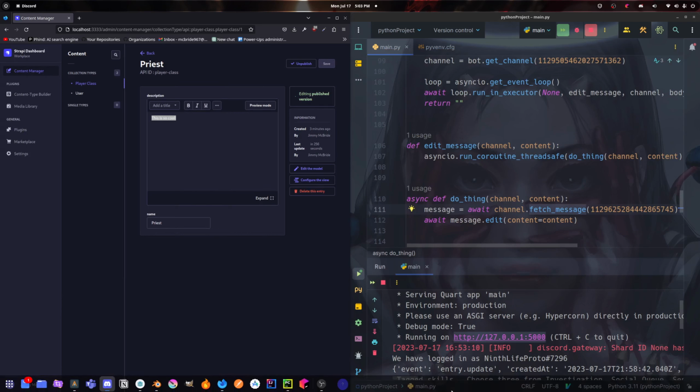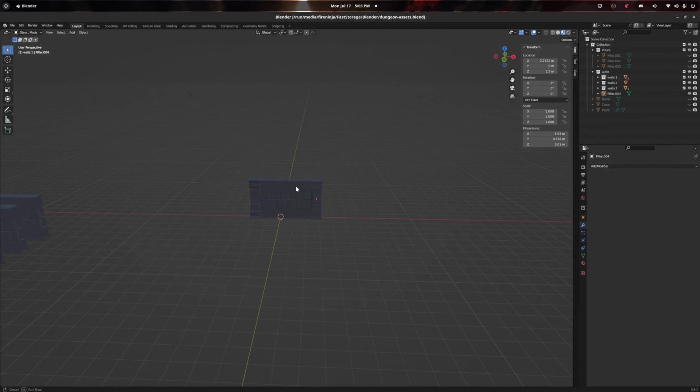And then I did a lot of playing in Blender over the week. I started creating some walls. We got a really big wall I created. I don't know where it is. Let's see.